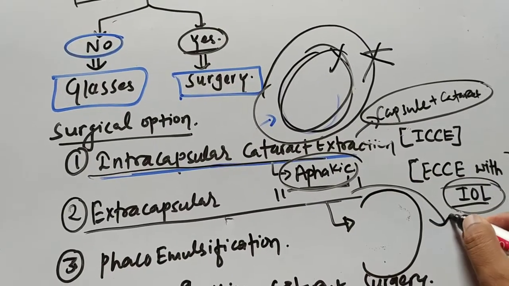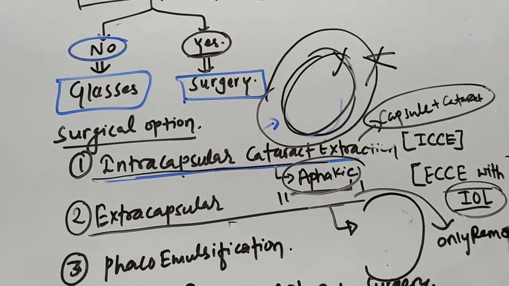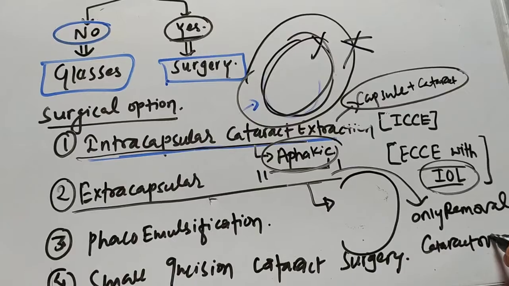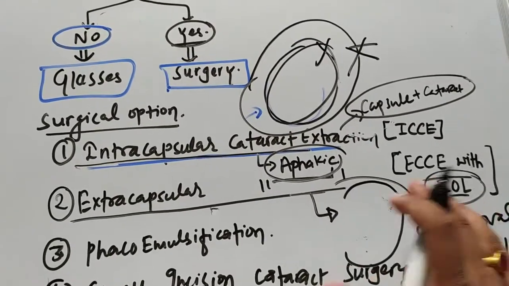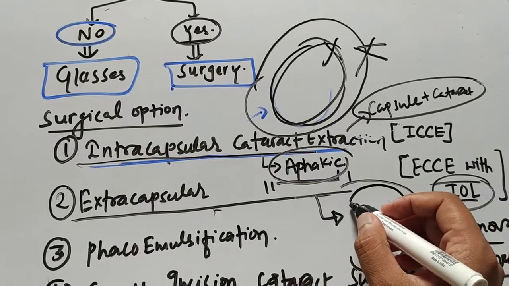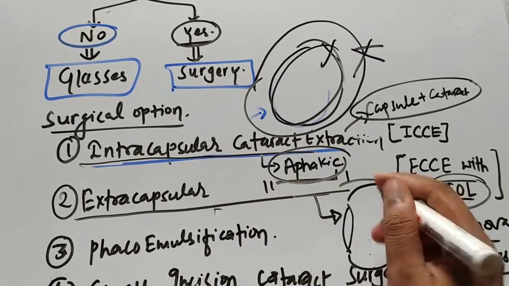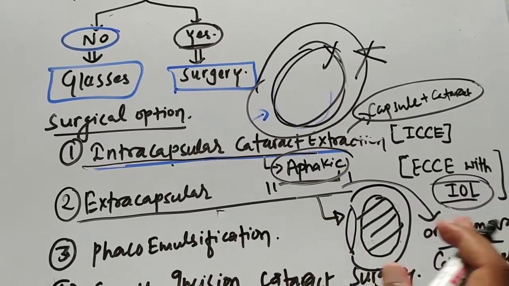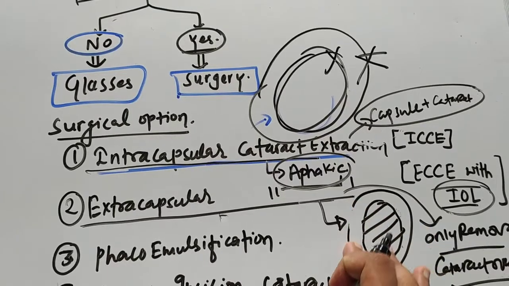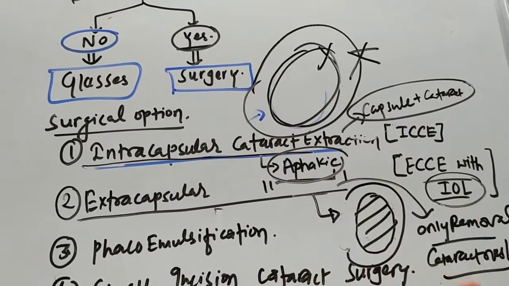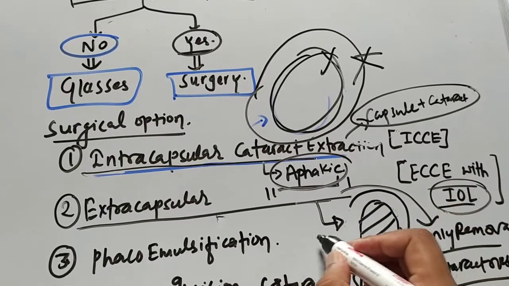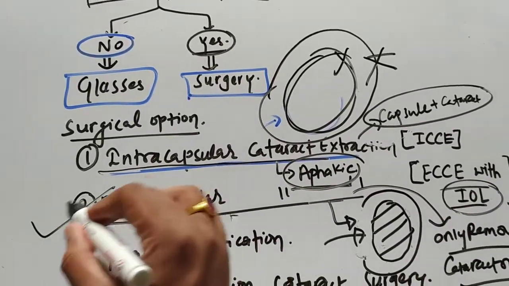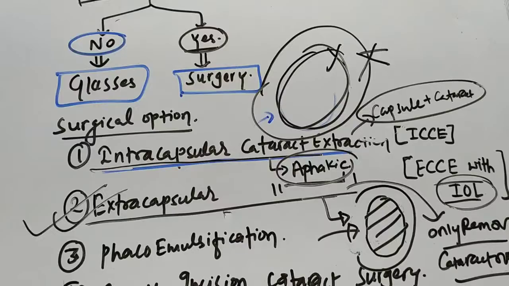So only the cataractous lens is removed, but we will not do anything to the capsule. There will be only a slight cut in the anterior capsule so that we can insert a posterior chamber intraocular lens. To insert the intraocular lens, we do a capsulotomy in the anterior capsule only. The posterior capsule remains intact, and the intraocular lens is placed in the capsule. This operation is a fairly successful operation, and it is known as extracapsular cataract extraction.